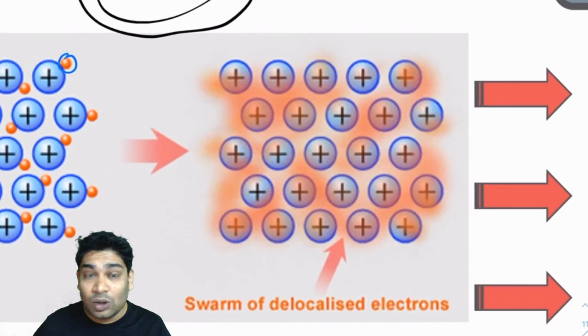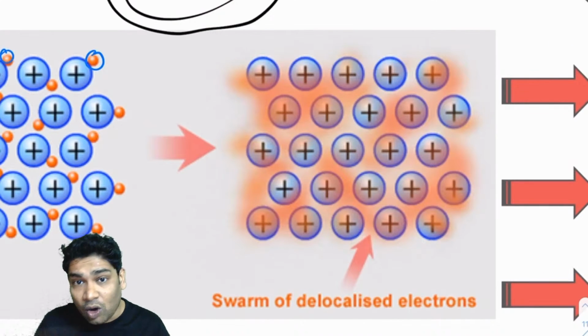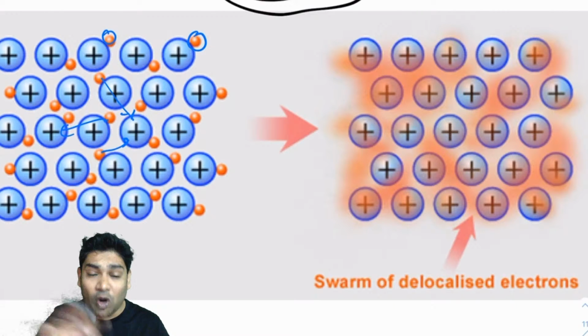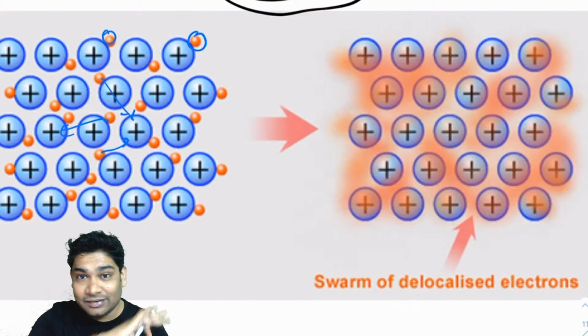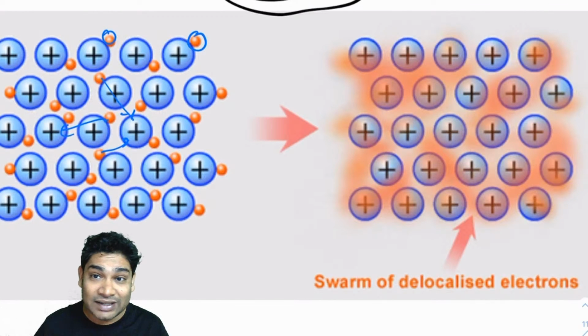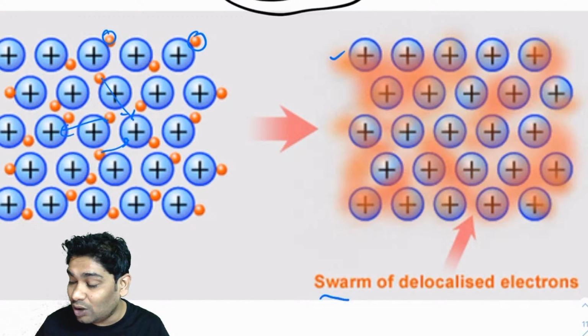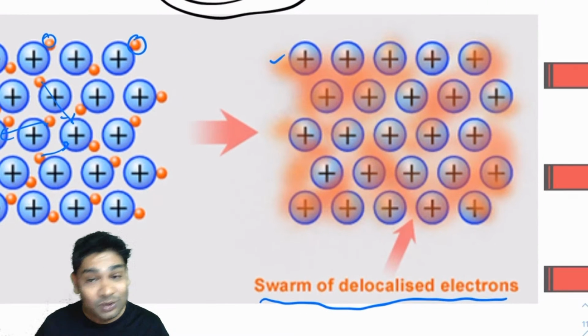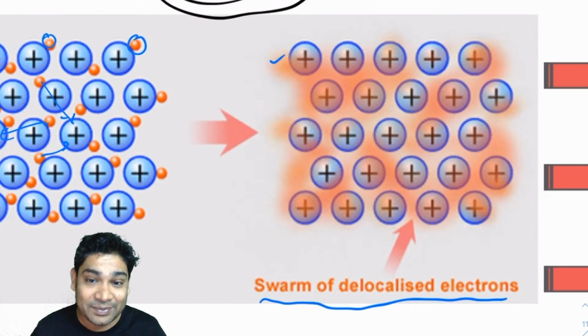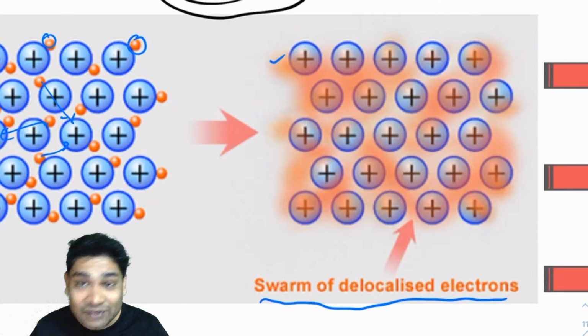So you will realize all these electrons are randomly jumping all around. This guy may be jumping here, this guy may be jumping there. Because of this, what you see is electrons moving all around like they've gone completely crazy. So that is why you will see an electron cloud. This red thing that you see is a swarm of delocalized electrons. You see a continuous cloud of electrons hovering around all these nuclei. That is what is happening, and these electrons are called free electrons.